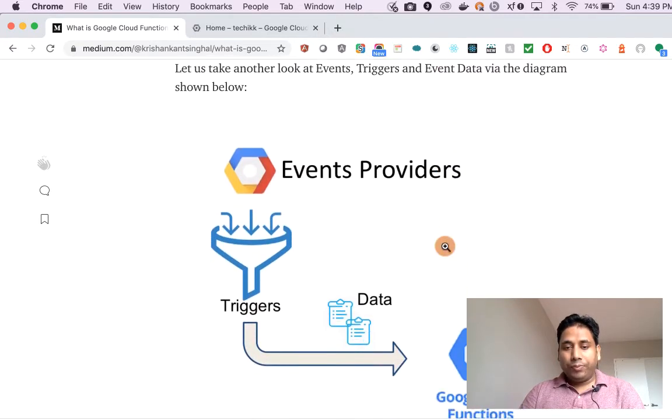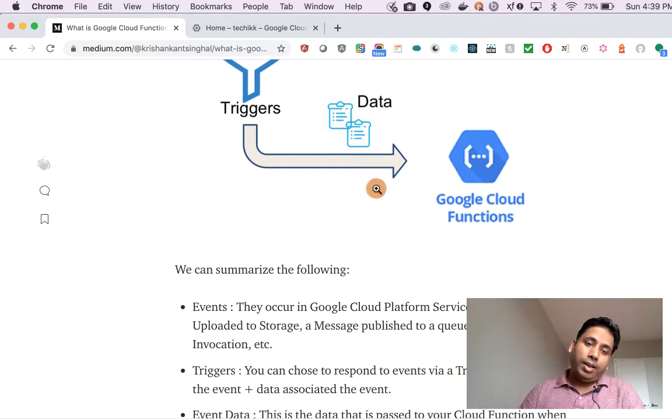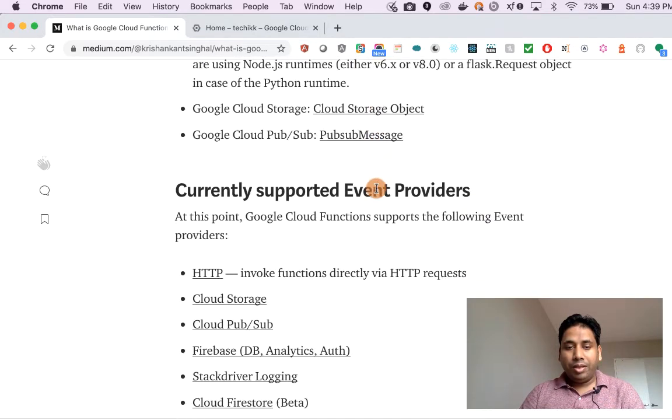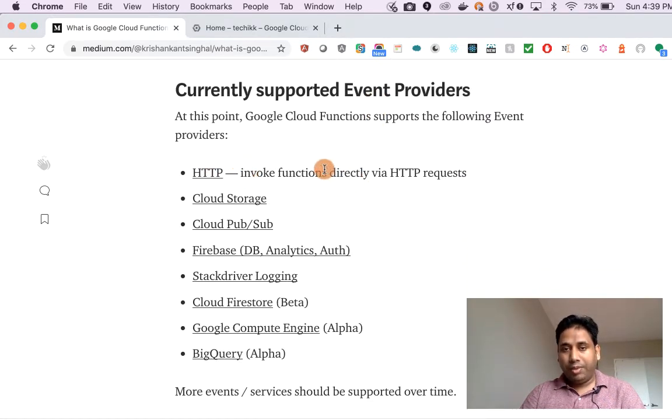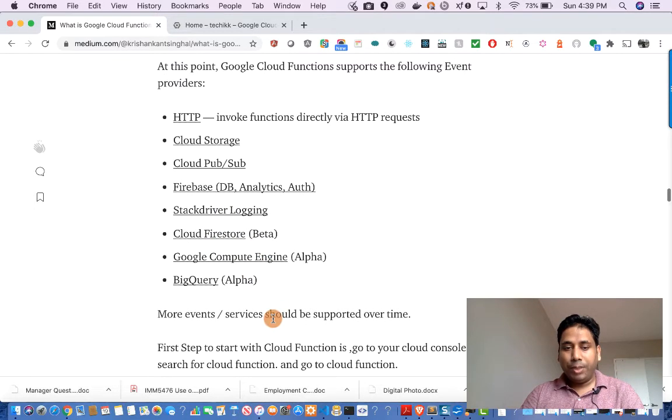These Google Cloud Functions can be triggered from various providers. We call them event providers. Some examples of event providers are HTTP, which invokes functionality directly via an HTTP request. Other provider examples are Cloud Storage, Cloud PubSub, Firebase DB, Stackdriver Logging, Cloud Firestore, Google Compute Engine, and BigQuery. Many of them are in beta or alpha, and some are in production.